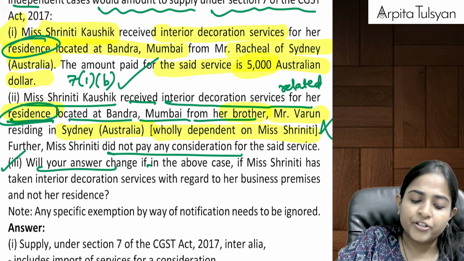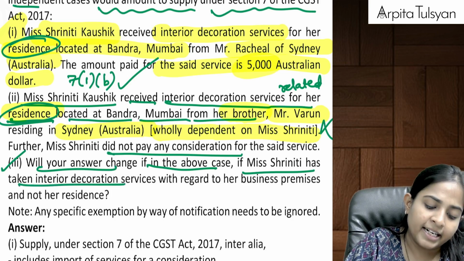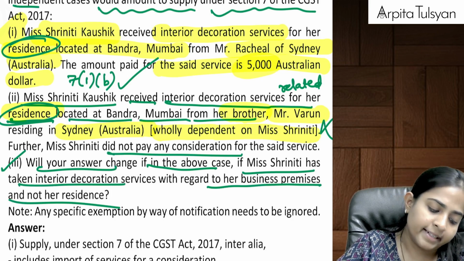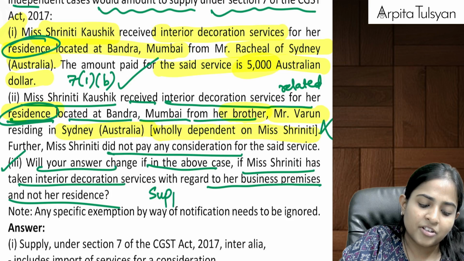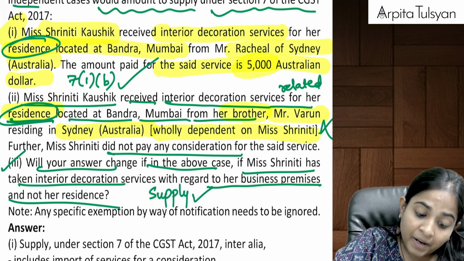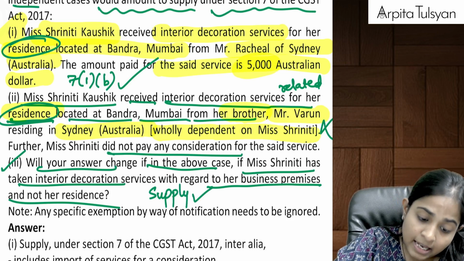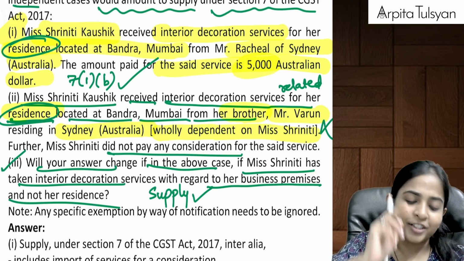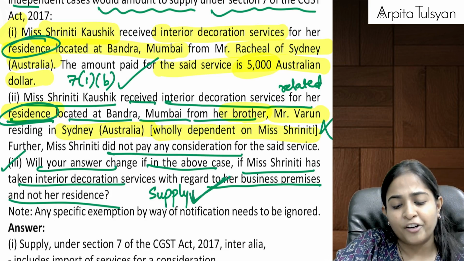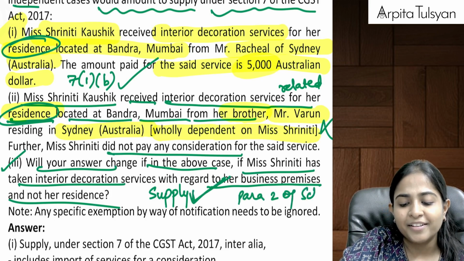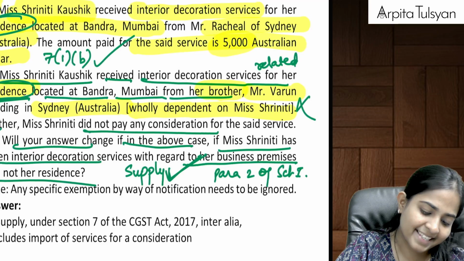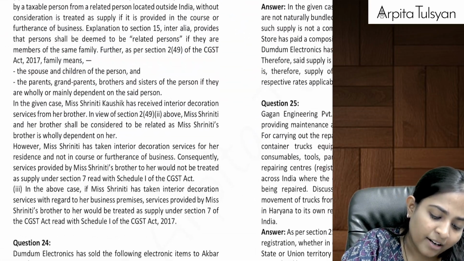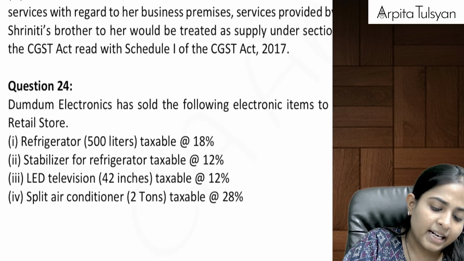And then the last one. Will your answer change in the above case if Ms. Sriniti has taken interior decoration services with regard to her business premises and not her residence? Yes, then our answer will change. Then this transaction will be considered as a supply. Why? Because there is importation of services from a related person for zero consideration in the course or furtherance of business. All the pointers of para 2 of Schedule 1 are getting fulfilled. Yes. Okay, done. Nice question. 7(1)(b) and all those got revised. Then after that, next one.